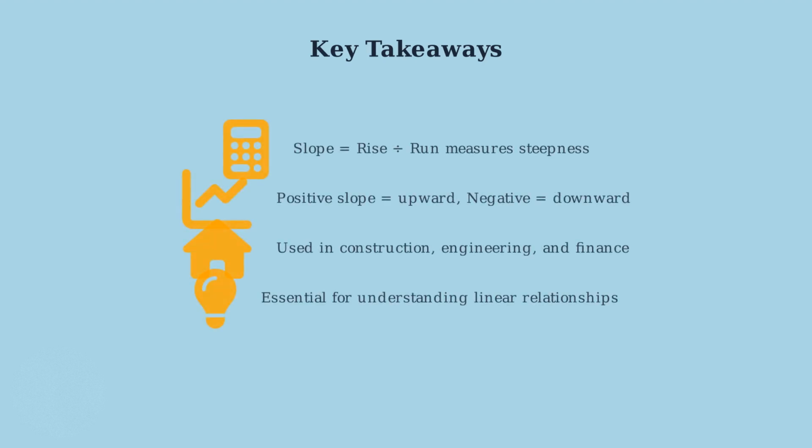Now that we've explored real-world applications of slope, here are the key takeaways from our entire slope series. First, slope equals rise divided by run and measures the steepness of a line. Second, positive slopes go upward while negative slopes go downward. Third, slope is used everywhere from construction to finance. Finally, understanding slope is essential for working with linear relationships in mathematics and real life.